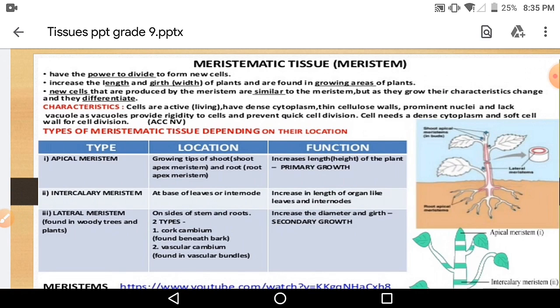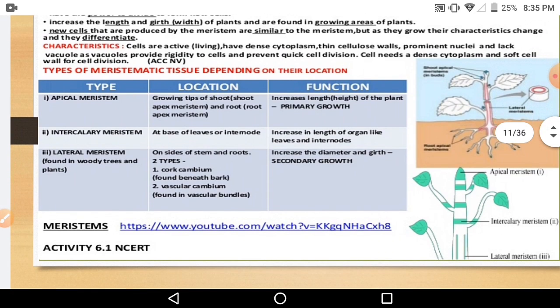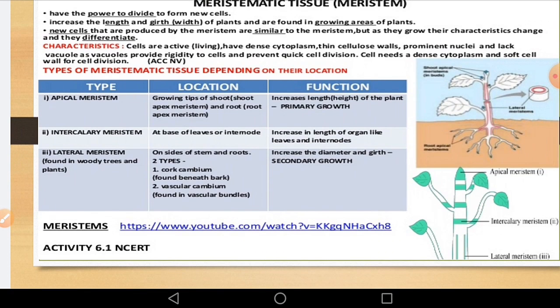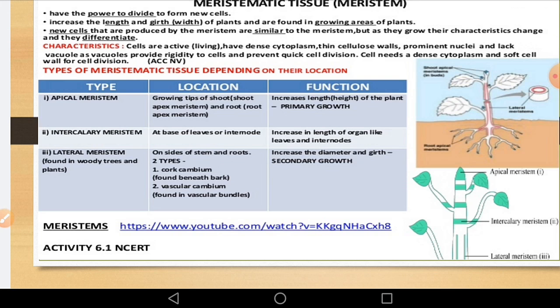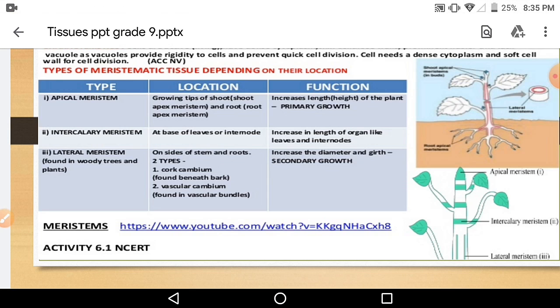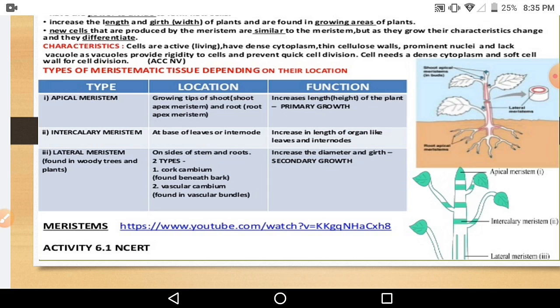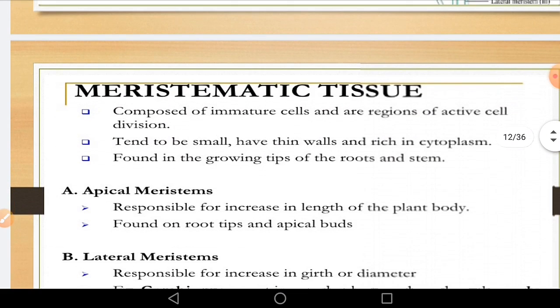Apical meristem, it is found at the apex, that is the shoot region and the root region, and therefore helps in increase of the length. Intercalary meristem, that is at the nodes or at the base of the leaf, it helps to increase the length of the leaves. And lateral meristem is at the cork cambium or the vascular cambium, it helps to increase the diameter or girth. Okay, this is about the meristematic tissue.